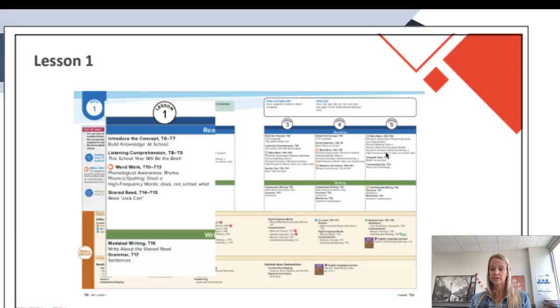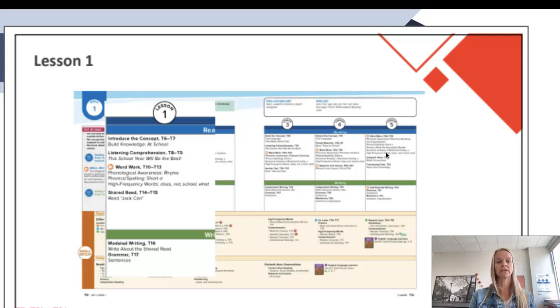This is looking at, in your teacher's edition, I believe it is T3I. This is where you have that 5-day plan outlined, but what they want you to do right here is the screenshot is just showing you lesson 1. That's what we're talking about right now. It's just lesson 1, what are students going to be doing? And that is the same thing in your template right here, lesson 1.